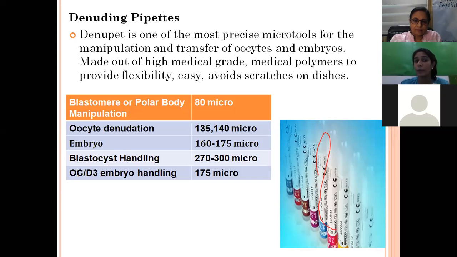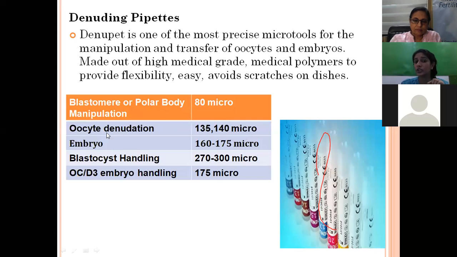These denuding pipettes are the most precise micro tools for the manipulation and transfer of oocytes and embryos. They are made of medical grade polymers and provide flexibility. Unlike other plasticware, they are flexible plastic, so they don't make any scratches on the dishes. It also comes in different sizes; you can see here I have written the size also.